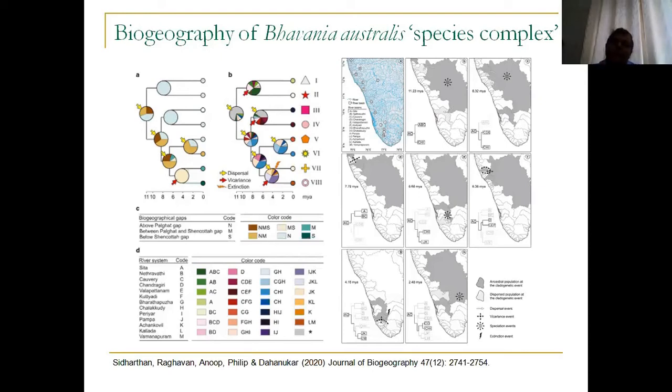You are not just looking at an organism and describing it as a new species. You try to understand how they have evolved through time, through space. You try to understand the biogeographical patterns in their speciation events, and you look at the temporal scale of this evolution. When you look at this holistic picture, you get a better understanding of the taxon and its taxonomy as well as classification.